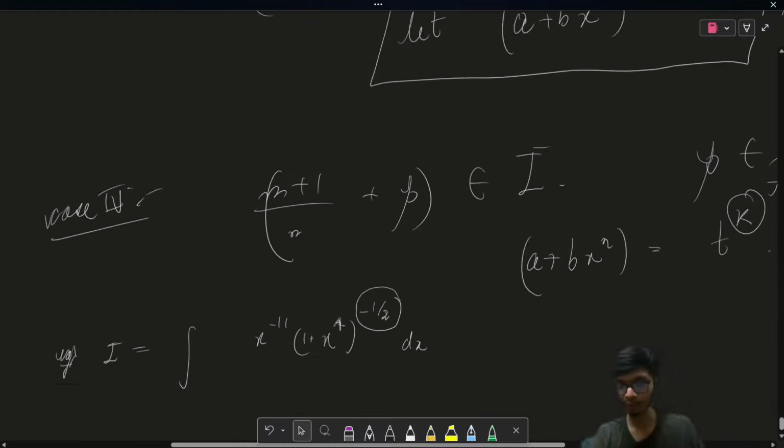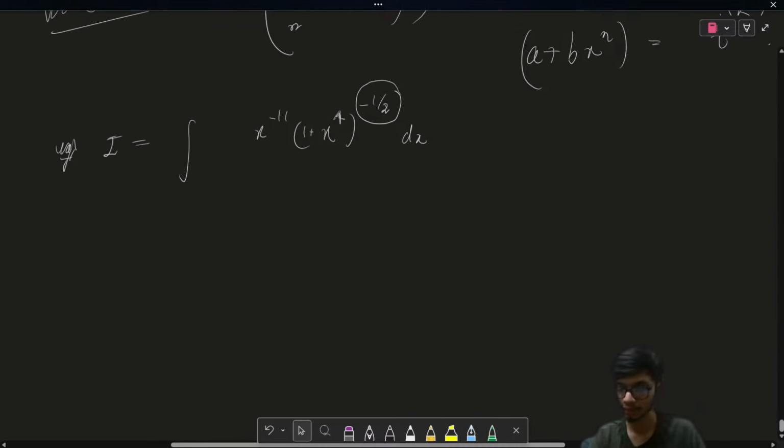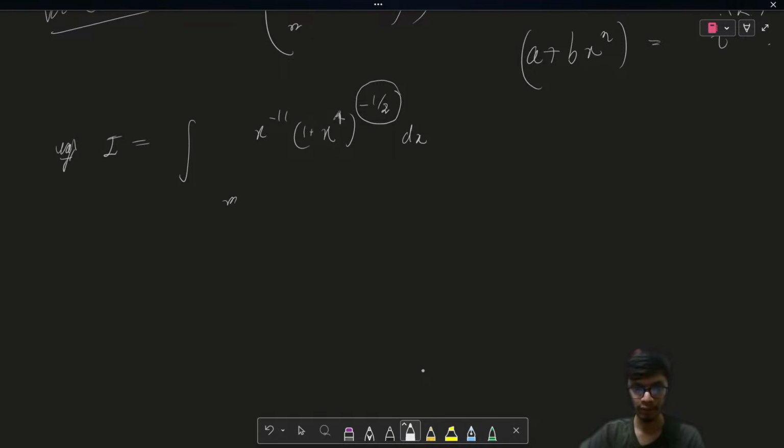So whenever you have this form, first of all, you have to check and evaluate whether the value of (m plus 1) upon n is an integer or not. If I check the value of (m plus 1) upon n, that is going to be a fraction. So let us now add the p as well to check whether it is an integer or not.